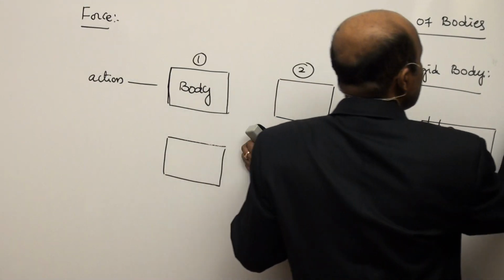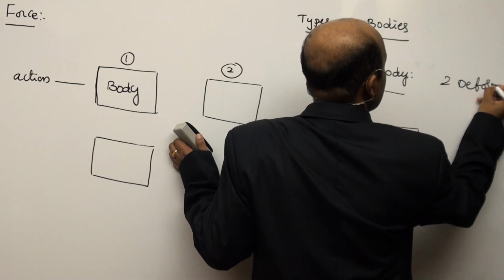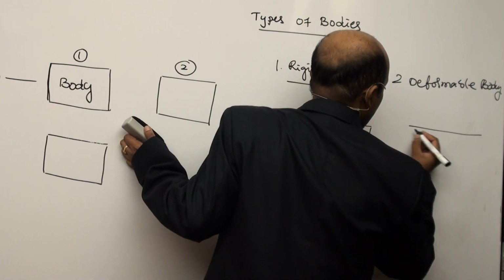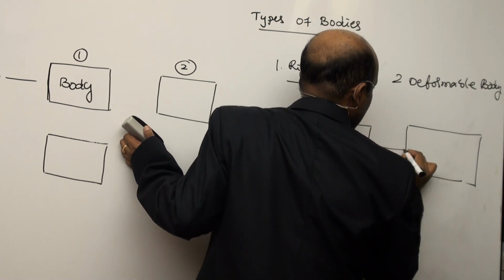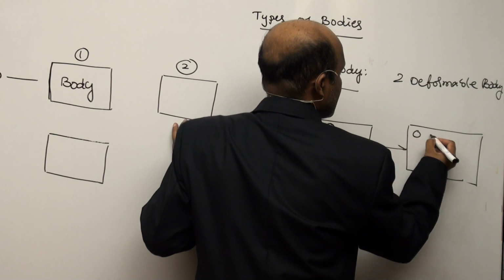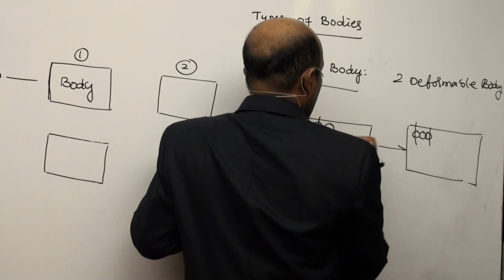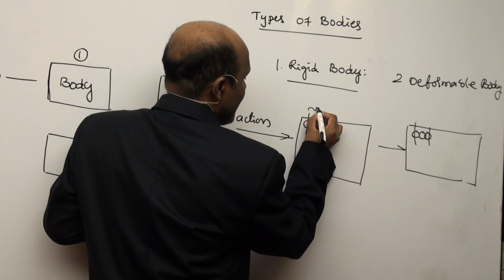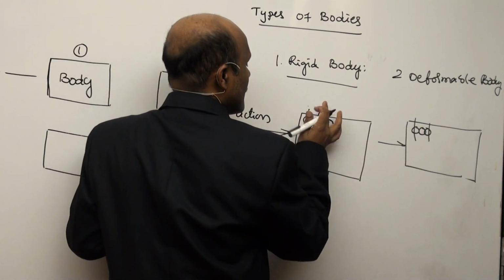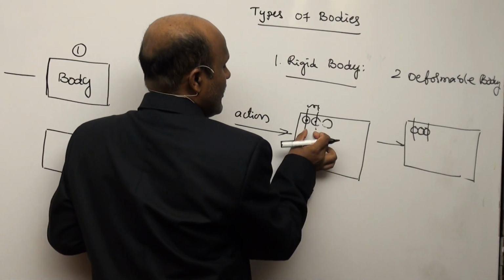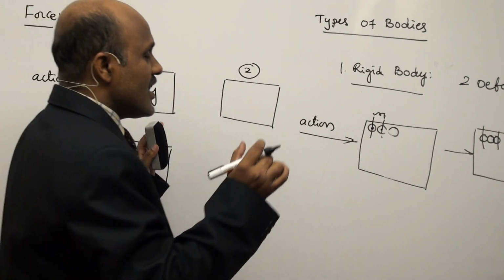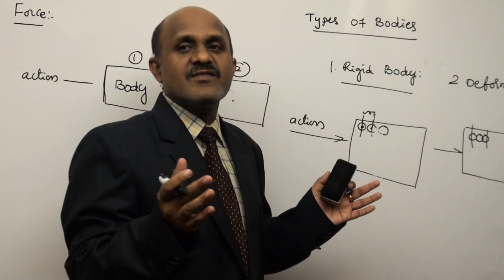The next one is the deformable body. What is meant by deformable body? Suppose here is a body, and I am applying action on this body. See here, all of you listen here. In the previous case, before application of this action, the distance between the particles is constant, and after application of this action also the distance between the particles is the same. So this body is called a rigid body. The meaning of that is there is no deformation or change in position.